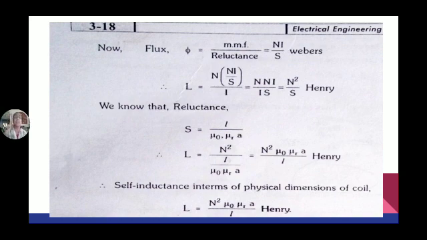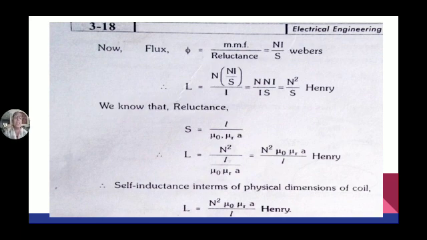So the flux passing through the magnetic circuit is given by mmf by reluctance, where mmf is equal to the product of ampere turns N into I. Reluctance S is equal to L by mu into A. So flux is equal to Ni by S. So reluctance S is equal to L by mu into A, where L is equal to N square by L by mu naught mu R into A. So where L is equal to N square mu A by L.